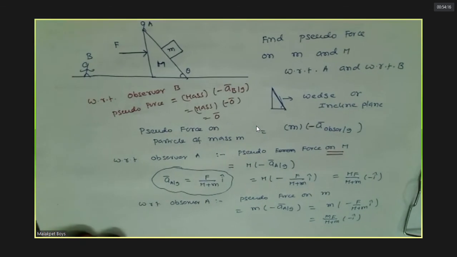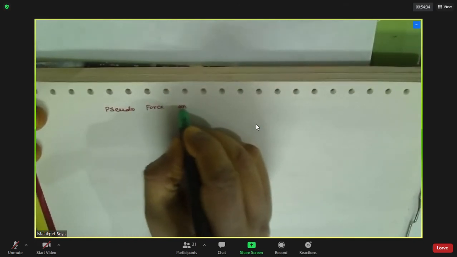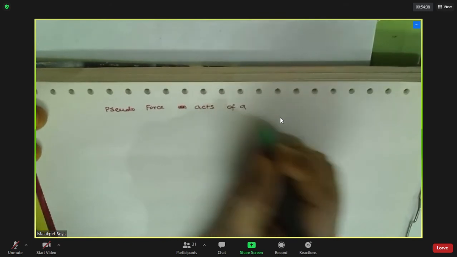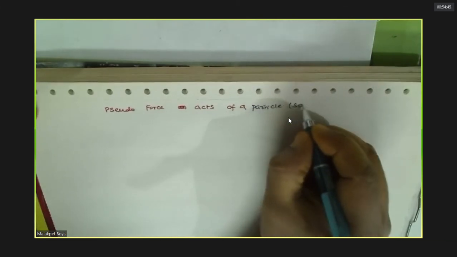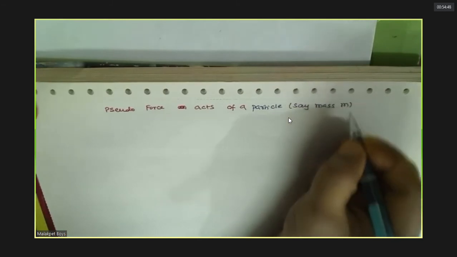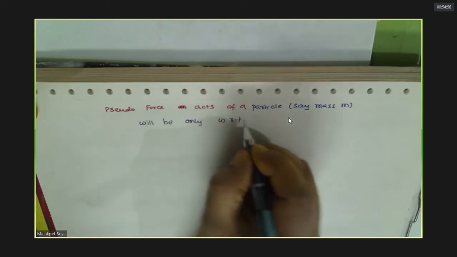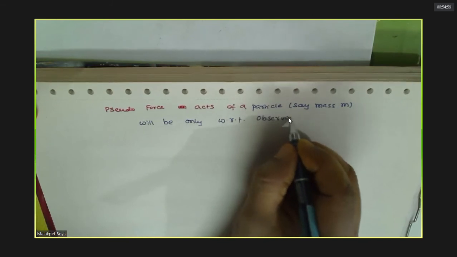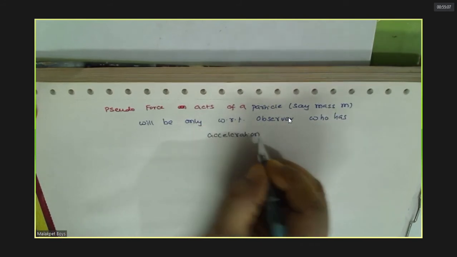Shall I turn this? Yes, sir. Right. So, the only thing these 2 days we learned is: pseudo force on any particle, say of mass m, will be only with respect to an observer who has acceleration with respect to what?